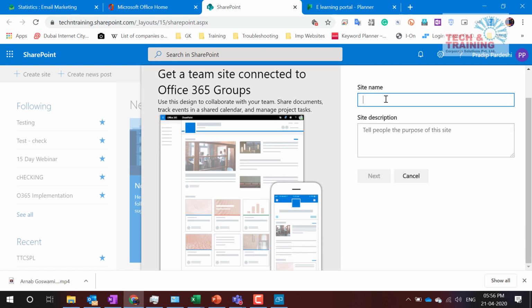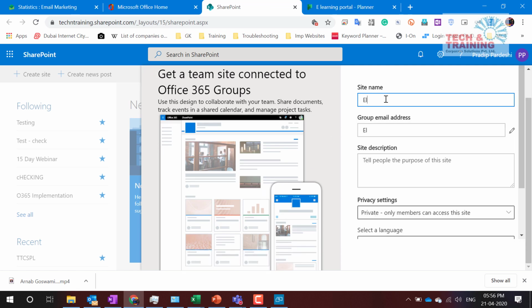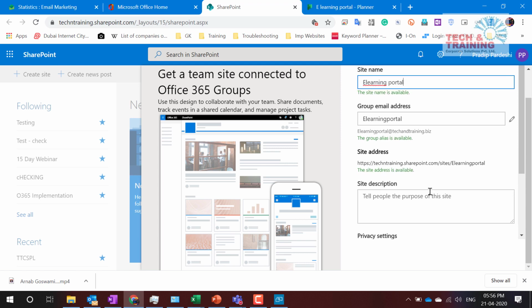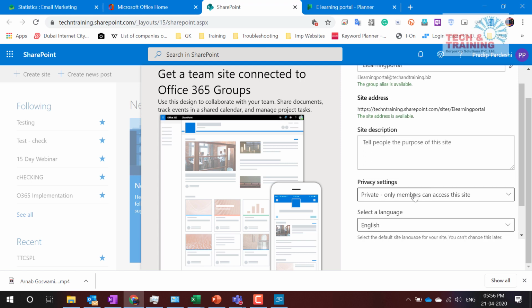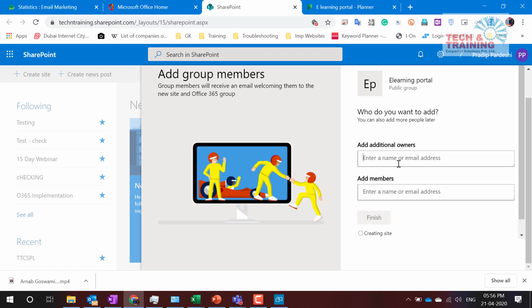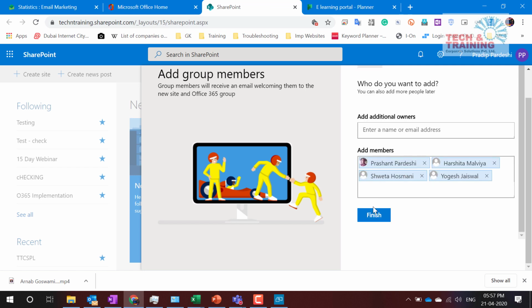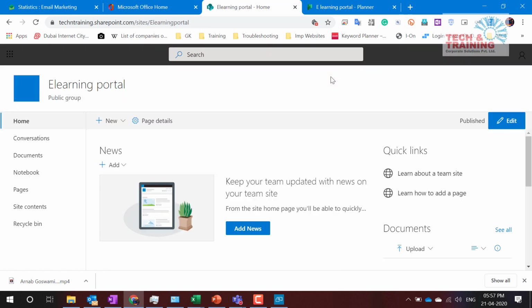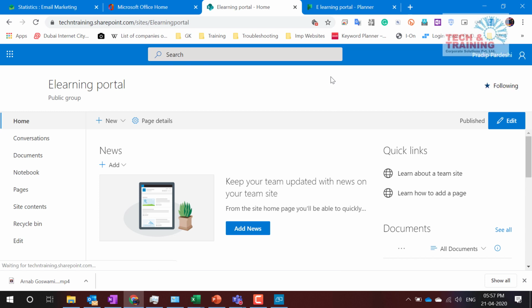Prashant is creating this team site as e-learning portal, and after giving the name, it should be, let's say, a public site where any person within the organization should be able to view it. So I'm creating a normal public site. Additional owner I don't want to give, and Prashant is creating. So we have created all these people, and now I'm going to finish it. So here we have created a team site.